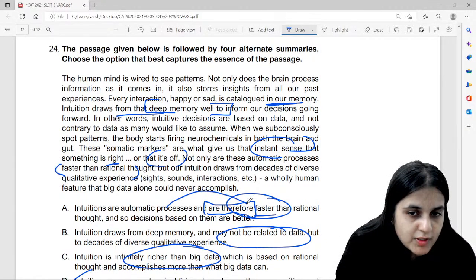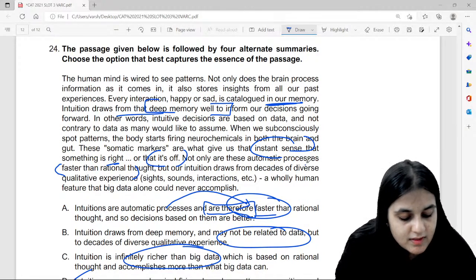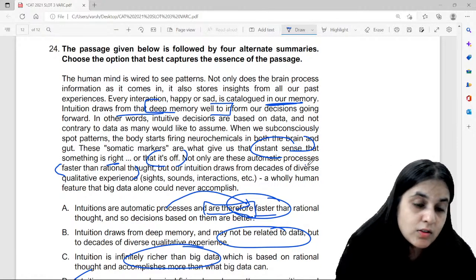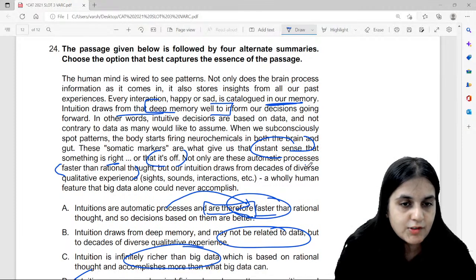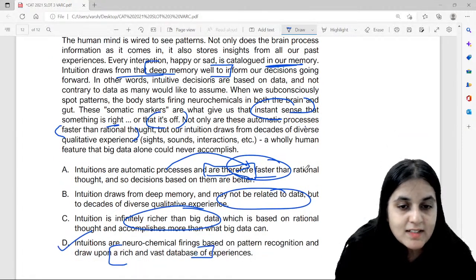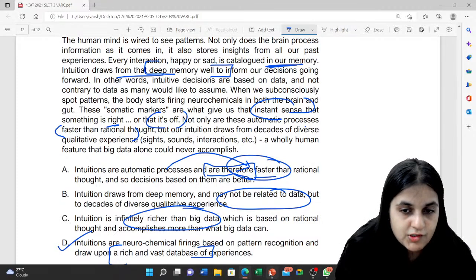Because they are automated processes, that is why they are not faster. Not only are the automatic processes faster than rational thought, these are two different points. They are automatic processes, they are faster than thought. But you cannot say that because they are automatic processes, they are faster than rational thought. And this has nothing to do with the rich database. Did you understand that, Tanishq?